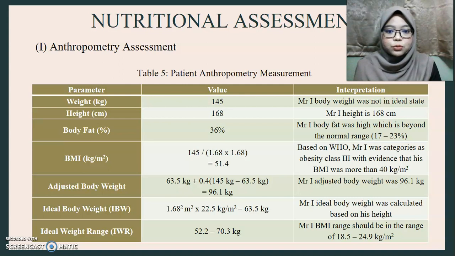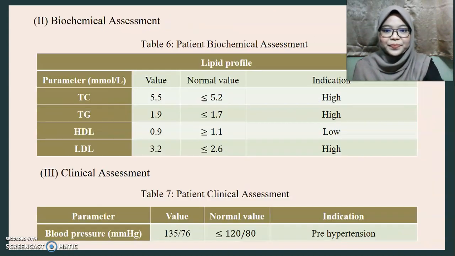Mr. I's BMI was around 51.4 kg per meter squared, and he has been diagnosed with obesity class 3. Adjusted body weight is around 96.1 kilograms. Ideal body weight is around 63.5 kilograms, and ideal weight range is around 52.2 to 70.3 kilograms.